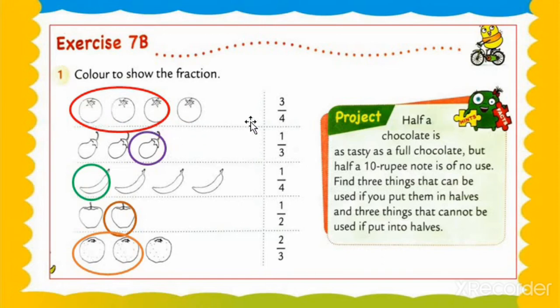There are 4 tomatoes. So the denominator is 4 and the numerator is 3. What, my dear students? Denominator is 4 and numerator is 3. It means we color to show the fraction.